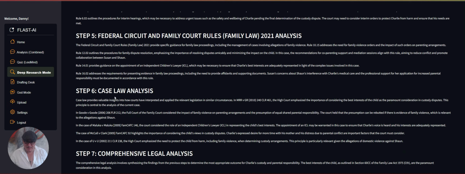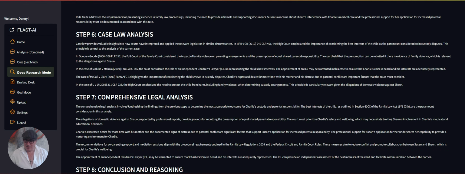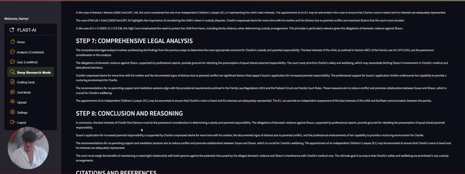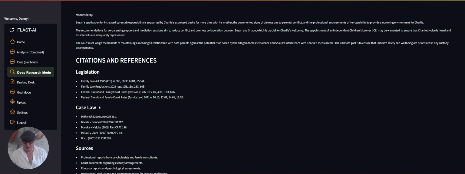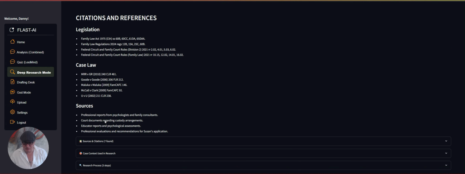The case analysis, so it does an analysis of the case. Says, okay, well, you've got Goode and Goode applying, Maluka applying, McCall versus Clark. These are key precedent cases that any lawyer here who's watching will be instantly aware of, and the significance of those cases. Comprehensive legal analysis. It does a legal analysis and has a conclusion and gives you all the citations and references and sources of